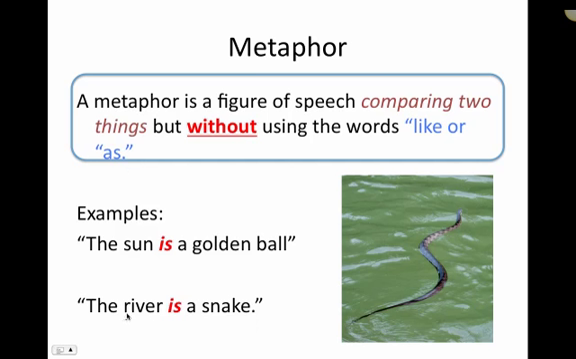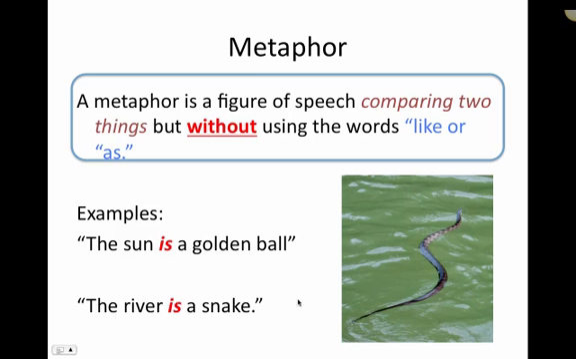Another example here, the river is a snake. Now, is the river really a snake? No. That's why this is a metaphor. The river is a snake. It doesn't use like or as. It's comparing the river to a snake, and it's saying the river is a snake, and that's what makes it a metaphor.